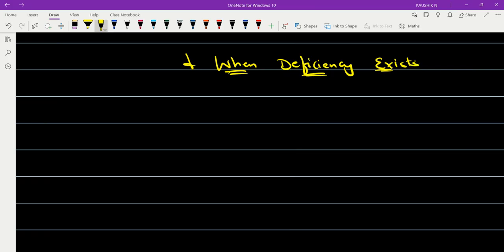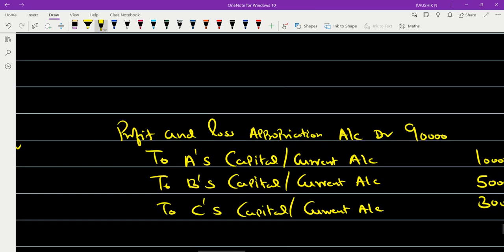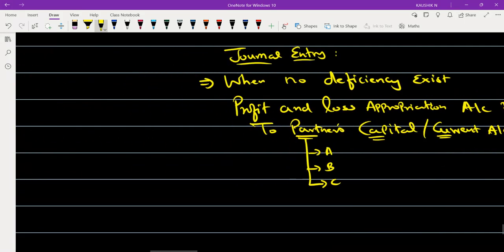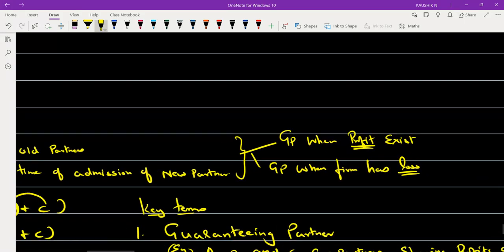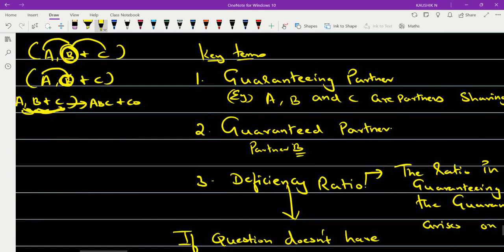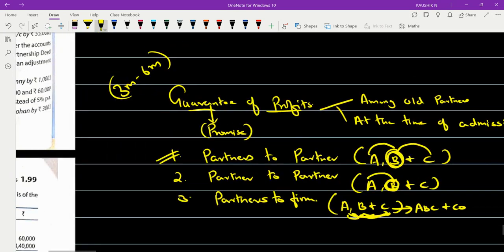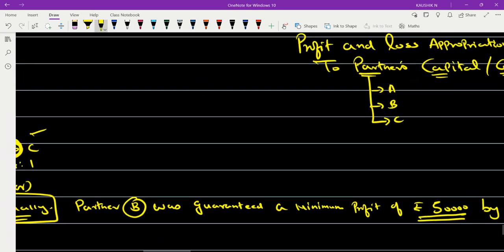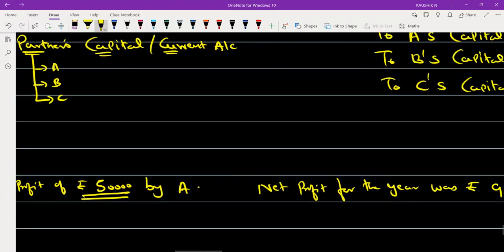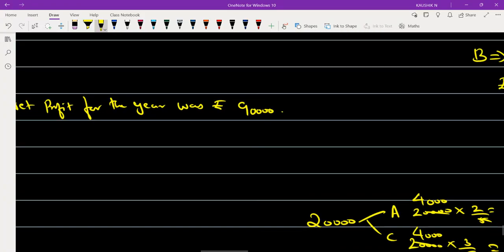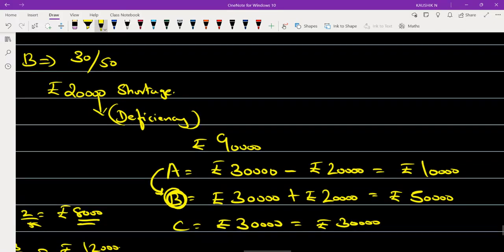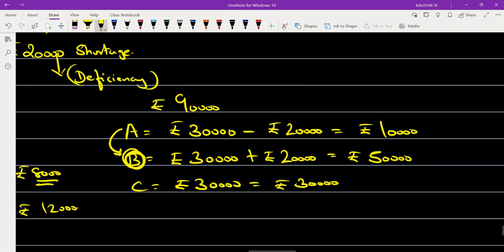So when a deficiency is existing, you can just see here, we got 90,000 for each partner initially. Then after getting that 90,000, you distribute that amount to the partners, and then you found that there was a shortage, and you subtracted the amount from the respective partner who had given the promise.